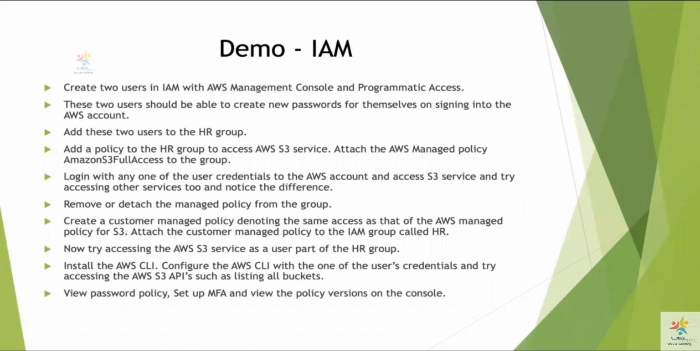And then we are going to try accessing the AWS S3 service with the user whom we have already logged in with. Then we are going to install the AWS CLI and configure it with the access key ID and secret access key. Always remember, not with username and password. Username and password is for graphical user interface access. For programmatic access, it is only access key ID and secret access key.